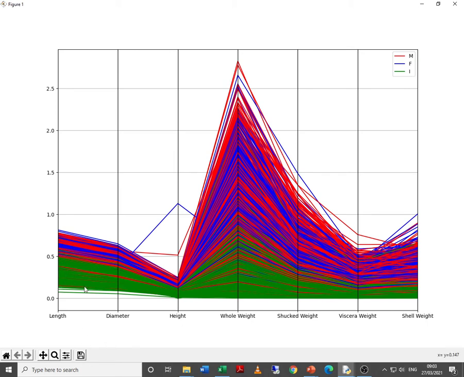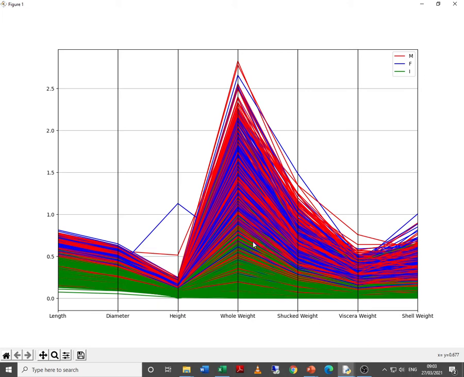And if you can see, the length, diameter, height, weight, all these characteristics have lower values for younger abelones, whereas for adult or mature or bigger abelones, you can observe the values are different. That means the values in the attributes are different for male as well as for female.